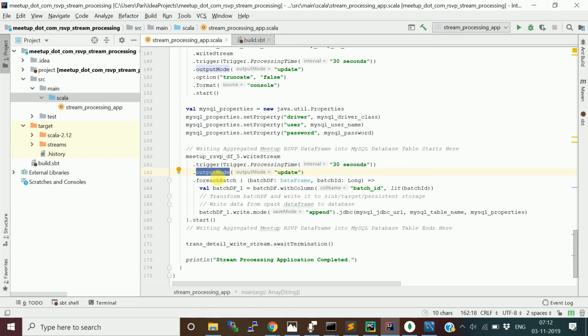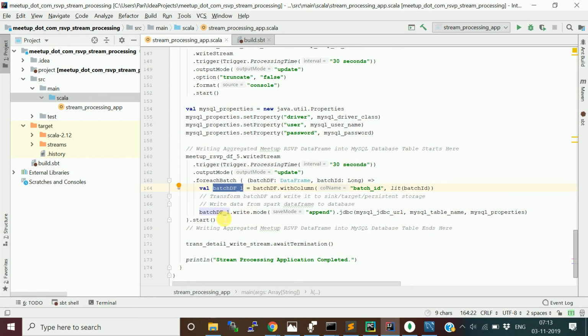Similar to how we did for MongoDB, we don't have an out of the box or default method to write a stream data frame into a MySQL database. But they provide an API called foreachBatch. It iterates over each batch data frame in your stream, and it gives the batch data frame and the batch ID. You add the batch ID to your data frame, and then write the data frame into MySQL.